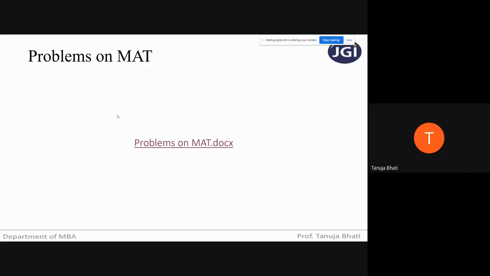Okay. Students, tell me, unabsorbed loss and unabsorbed depreciation. For this particular item, what are you going to do under the normal provisions of income tax and what are you going to do under MAT provisions? Can anyone tell me? Unabsorbed loss and unabsorbed depreciation, if it is given in the problem, how are you going to treat this item when you're going to calculate the income as per MAT provisions?